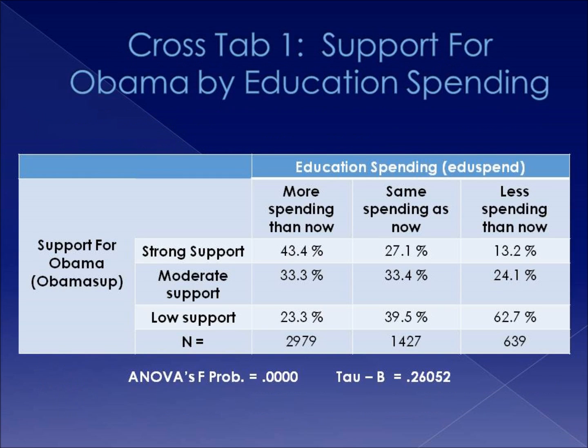Our first crosstab analyzes support for Obama by education spending. If you look at our ANOVAs, it displays that the information gathered was not due to a sampling error. And if we look at our tau B, our relationship is moderate to strong. So this displays that people who support President Obama are more likely to support higher education spending, and people who do not support President Obama are more likely not to support spending on public education.